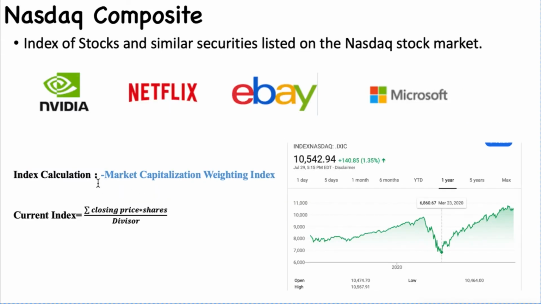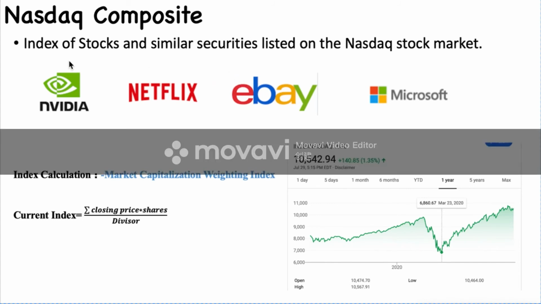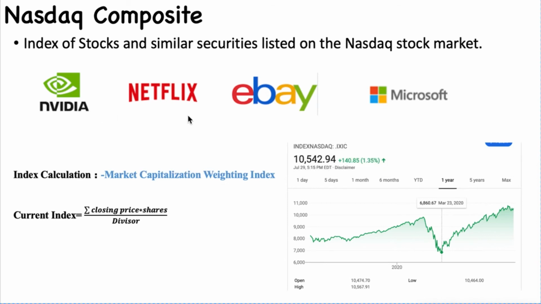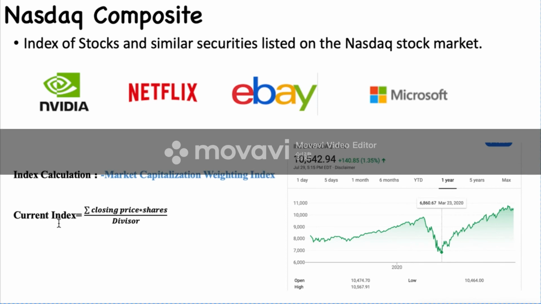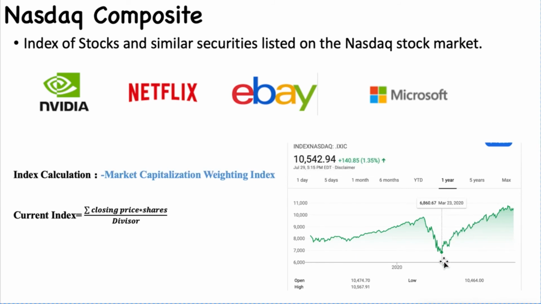Now here is the Nasdaq Composite. It is the index of stocks and similar securities that are listed on the stock market. Here are some famous companies like Nvidia, Netflix, eBay, and Microsoft. The calculation is also a market capitalization weighted index, calculated by all the closing prices times shares divided by a constant divisor. Here again, on March 23rd, the United States experienced a trough.